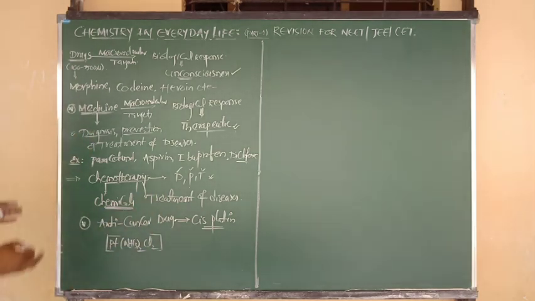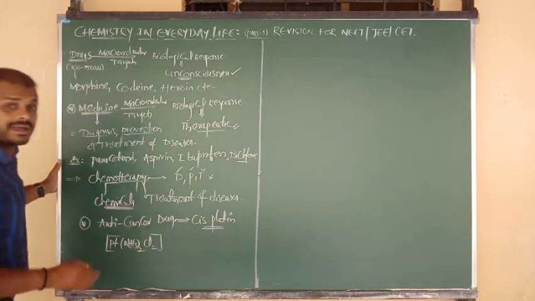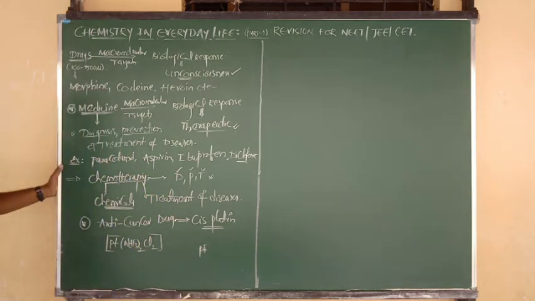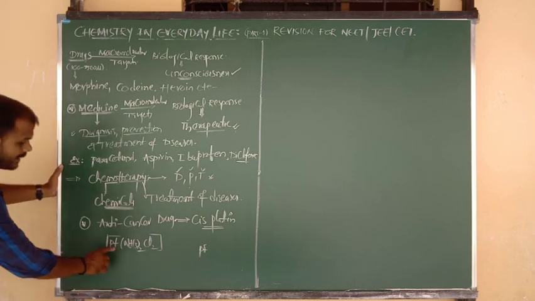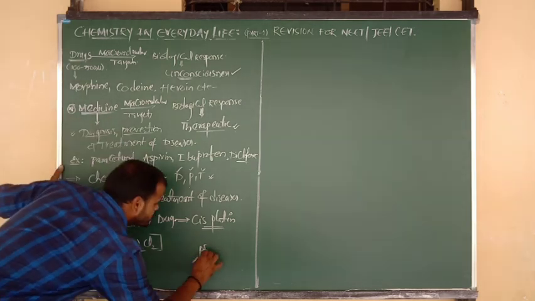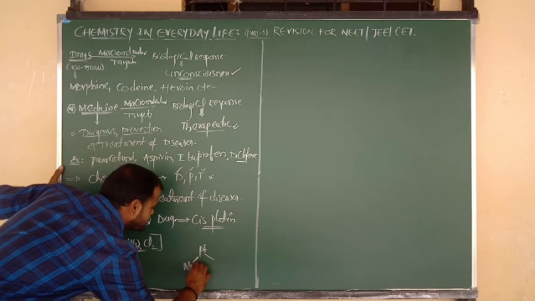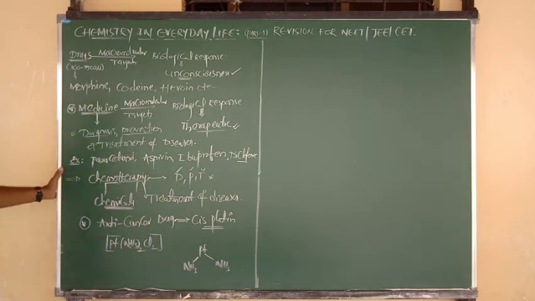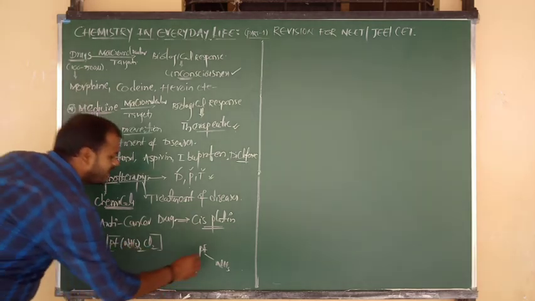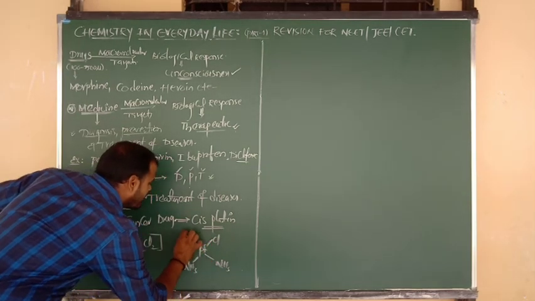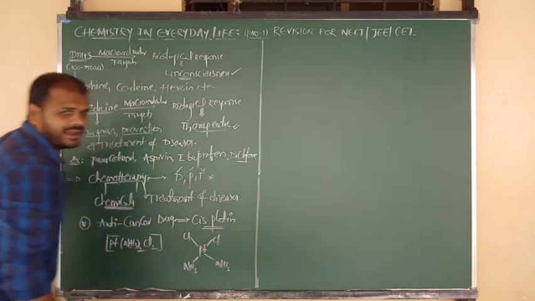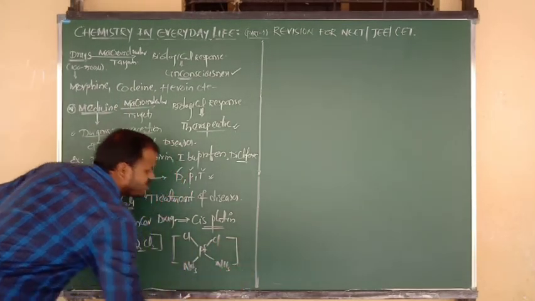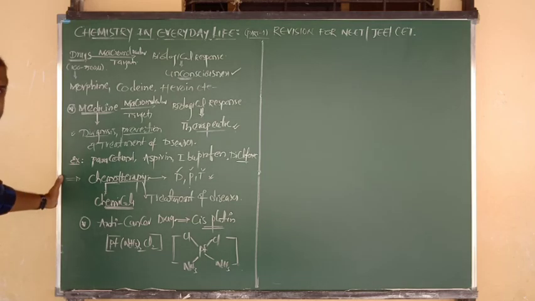Yes. So I am going to show you the exact structure now. Here the central atom is Pt, platinum. It contains 2 amino groups. Yes, I am going to write 2 NH3 on one side. They should be in the same plane because it is cisplatin. And 2 chlorines are there. Again here I am going to write 2 Cl atoms. Yes, they should be in the same plane. So this is the structure of cisplatin. It is a widely used anti-cancer drug.